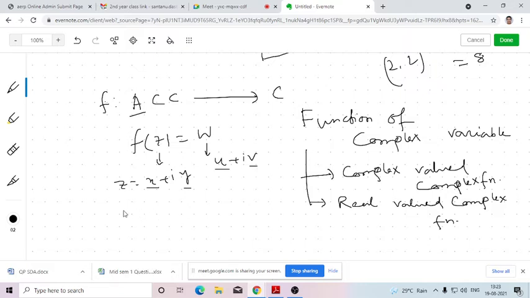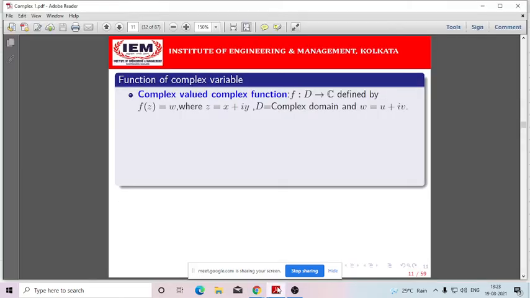Okay. So instead of this, we can write f(x,y) equals w equals (u,v), because you know that any complex number, as I told in the first class, can be written either in the form of its real part and imaginary part, or as an ordered pair. Ordered pair means in the form of a point, where the first component represents the real part of that complex number z, and the second component represents the imaginary part of that complex number.